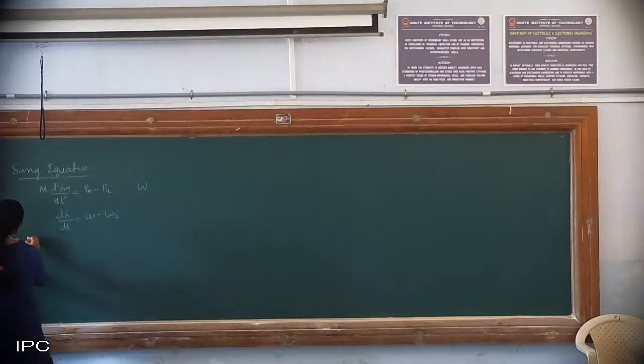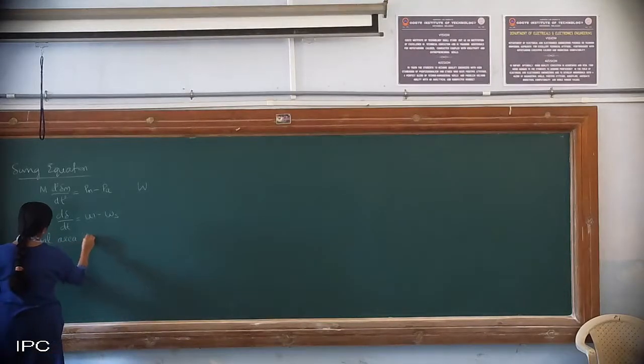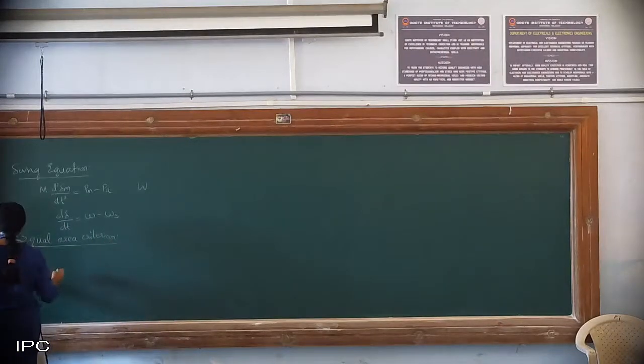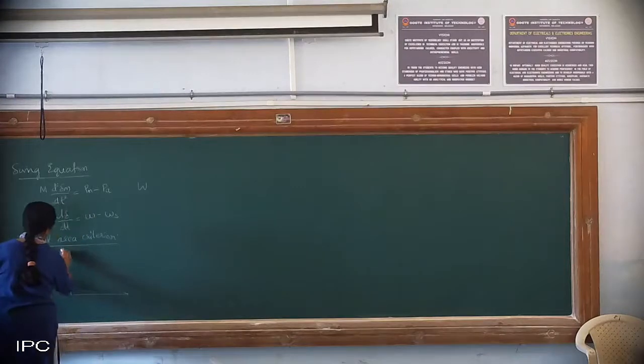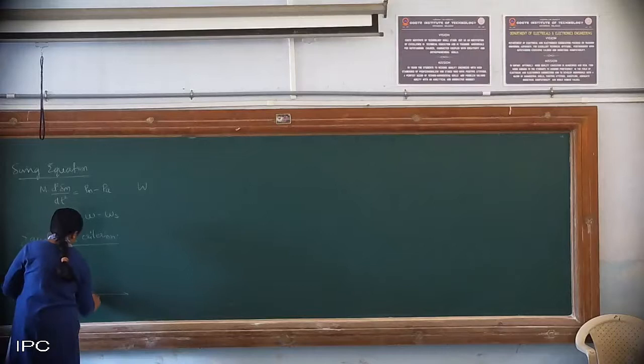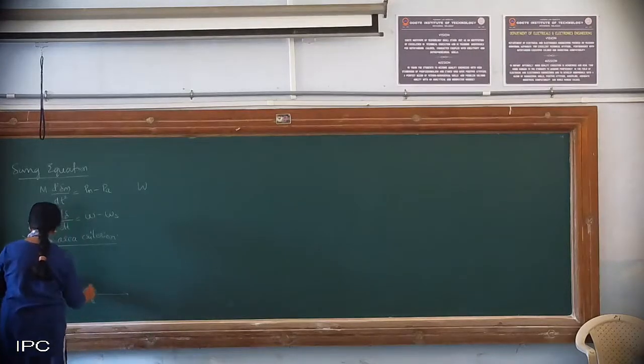Then I will summarize the equal area criterion. If I plot the variation of time with respect to the change in angle, suppose here the fault has occurred.